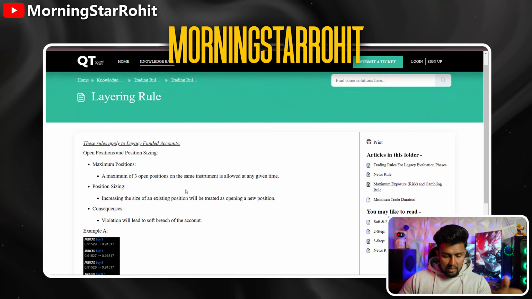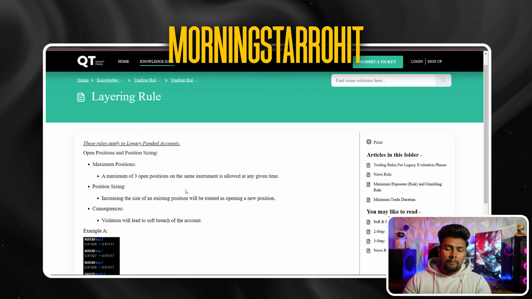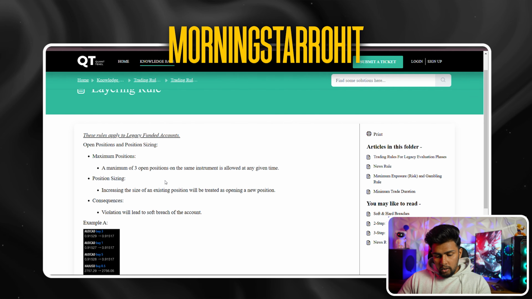And this rule is also there in Funding Pips. So majority of the people don't even risk this much in funded account. And then there is this layering rule. I usually don't do averaging or martingale. I am planning to do averaging going ahead, because I have seen that if I average my position on gold, that will be really better for me. So I'll start doing that. But here the layering rule states that the maximum position you can open is 3 only in one particular instrument, and if you open more than 3 positions, that will be considered as soft breach and the profit you make will be forfeited. And if you do the same thing for the second time, then your account will be breached.